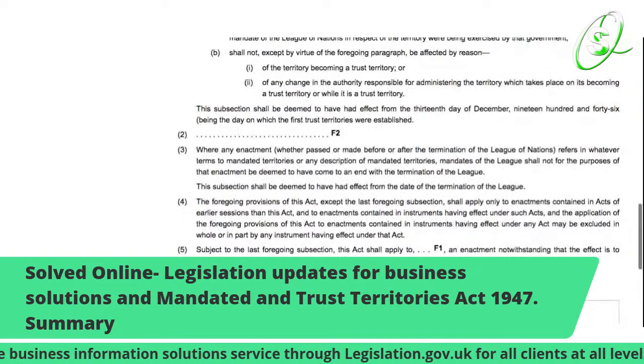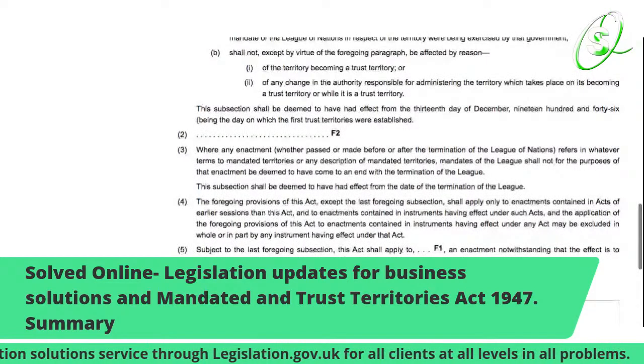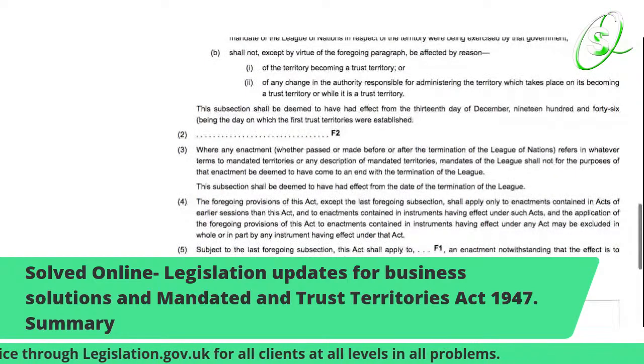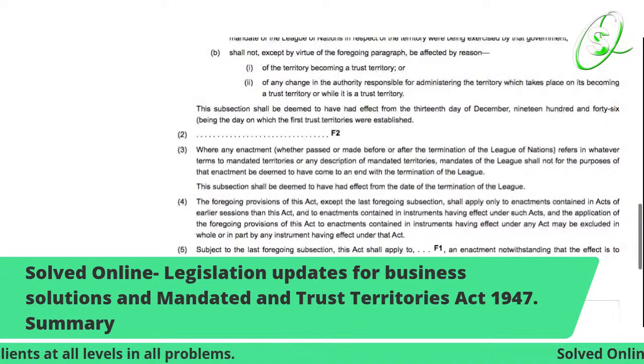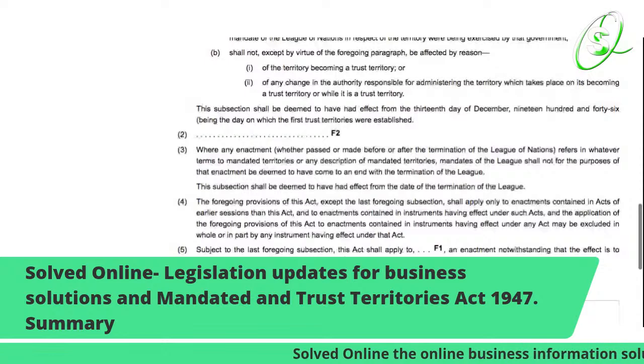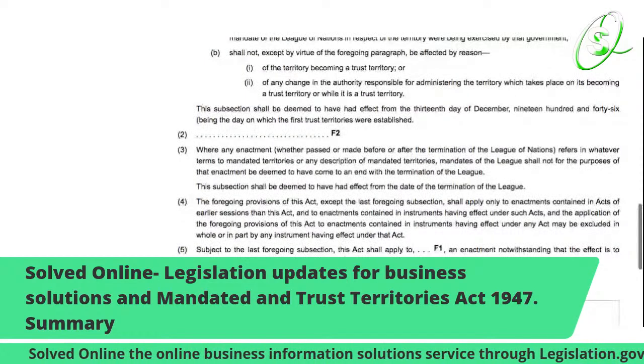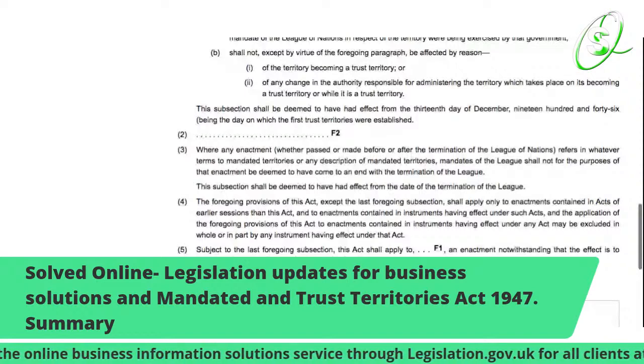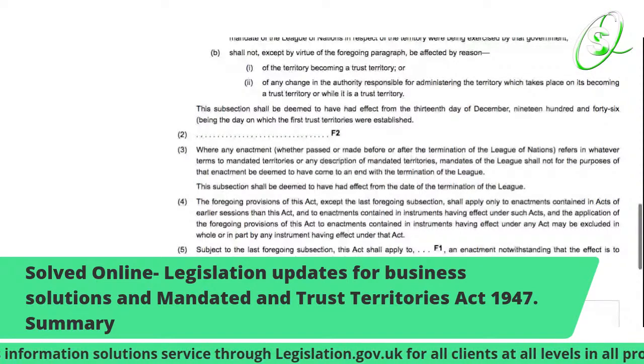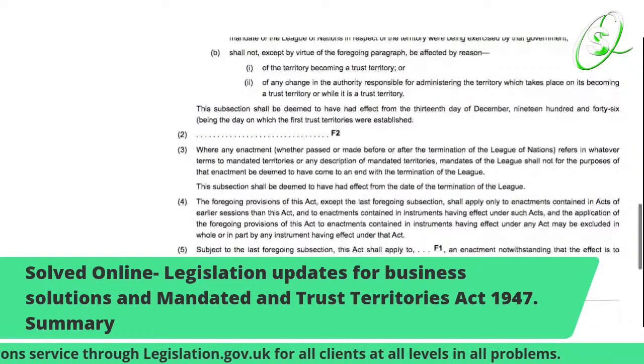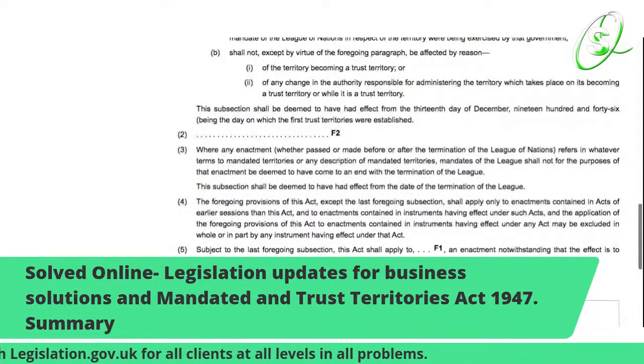The application of the foregoing provisions of this act to enactments contained in instruments having effect under any act may be included, whole or in part, by any instruments having effect under that act. So like I say, it's very important, trying to change things, giving the administration the power.